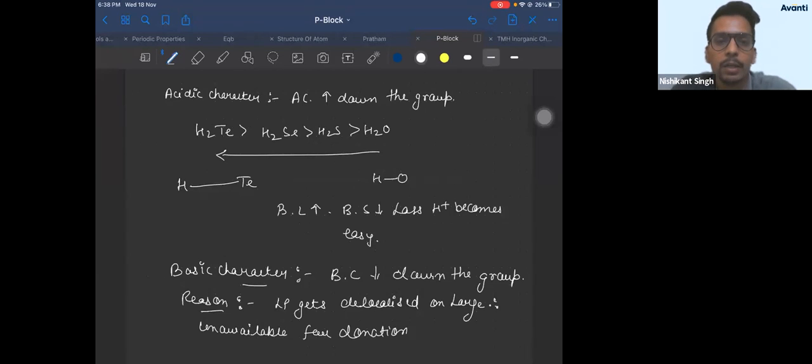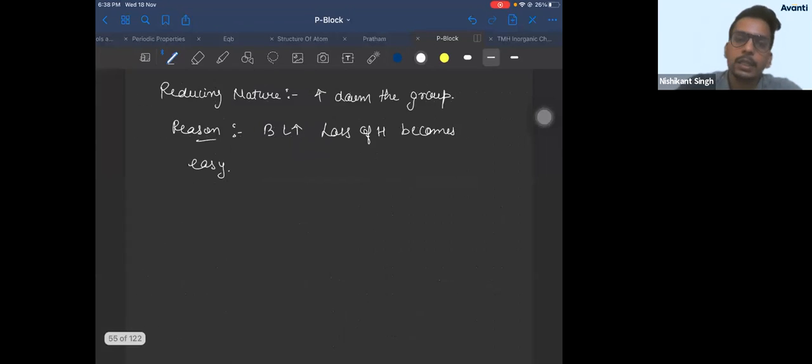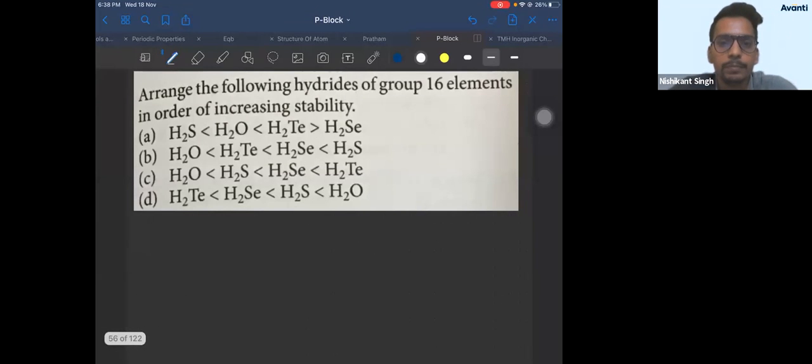Arrange the following in their increasing order of thermal stability.